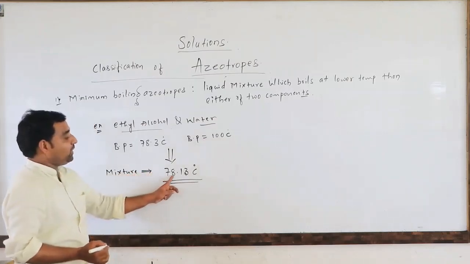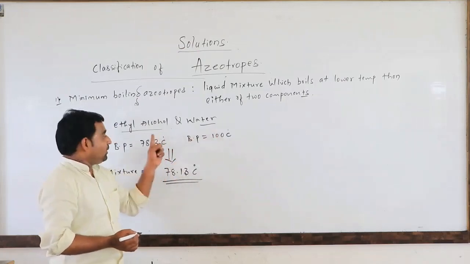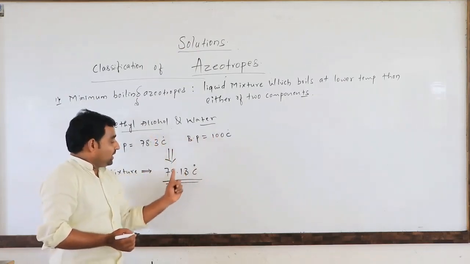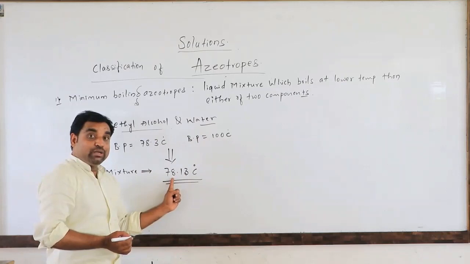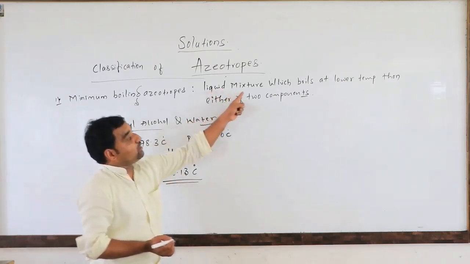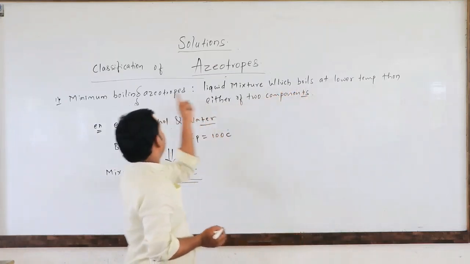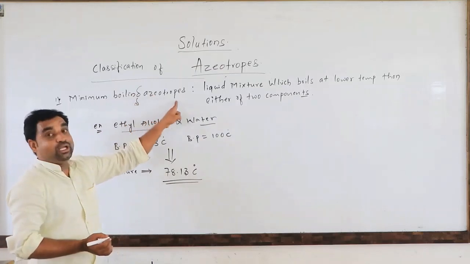Compared to the boiling points of ethyl alcohol and water, the mixture will boil at the lower temperature. So such a liquid mixture which boils at a lower temperature than either of the two components is known as a minimum boiling azeotrope.